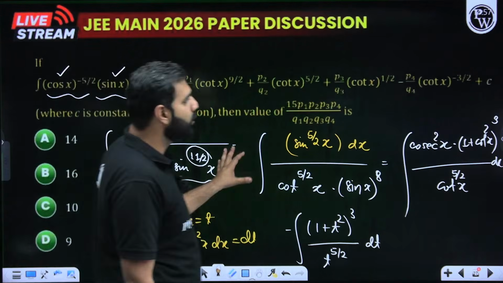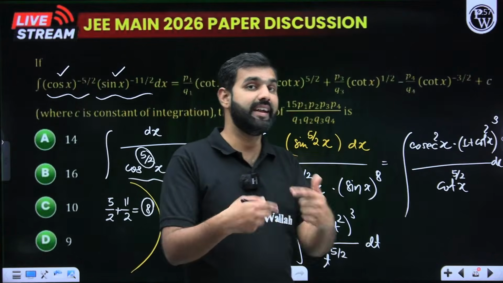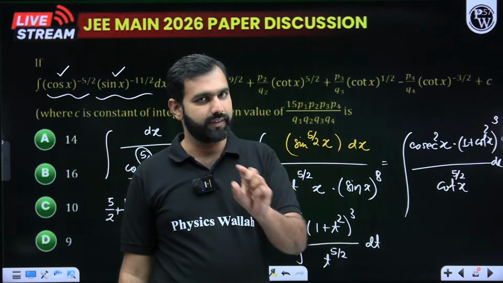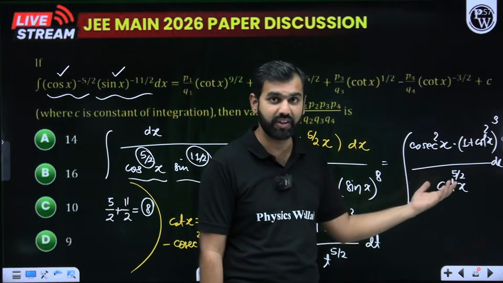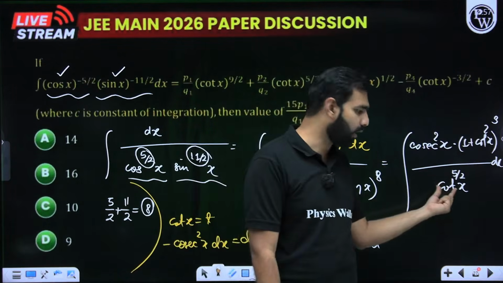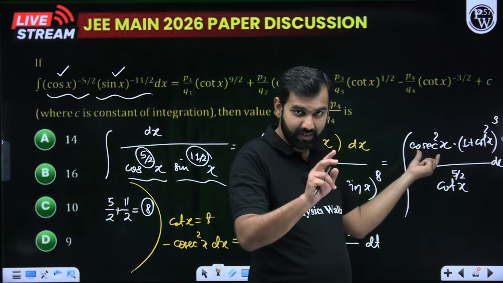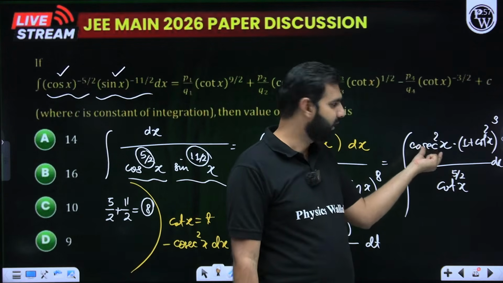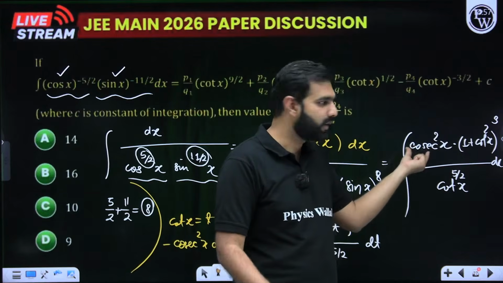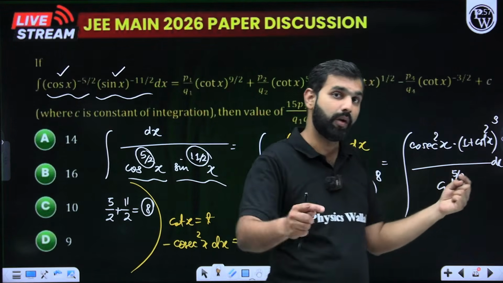So here, when you rearrange this, I know that I am seeing a cot. With the sine, I can get a cosec. So with the cot and cosec, I think I can do the substitution method and use it. So when you rearrange it, I get two things. I have cot x to the power 5 by 2 in the denominator. One of the sines, I'm splitting it into two parts. Basically, one of the sines which I'm having, I'm writing it as cosec square x in the numerator. The other sine which is there, I'm writing that cosec square x as 1 plus cot square x.